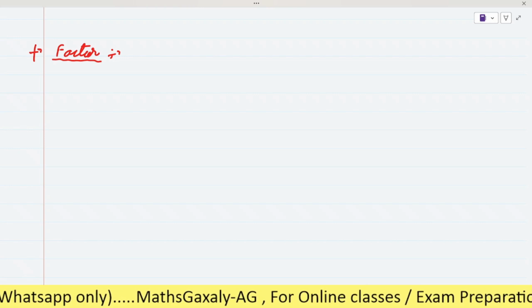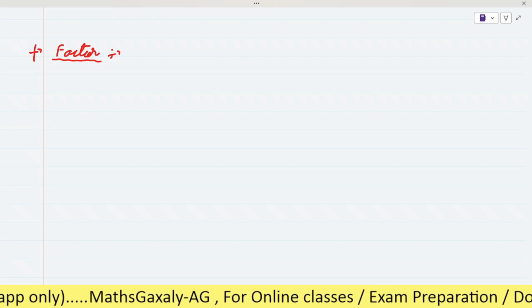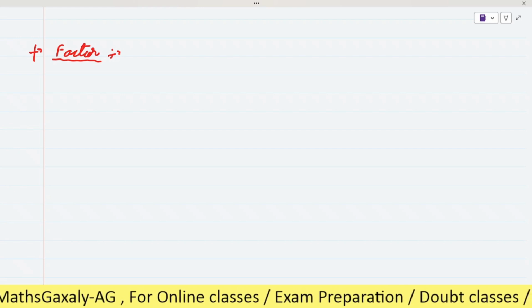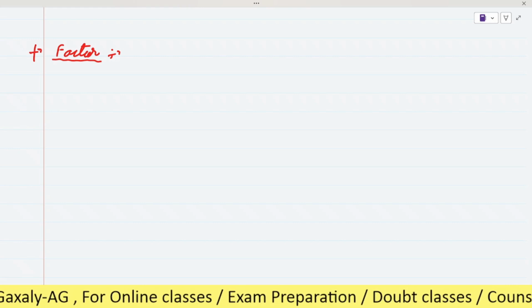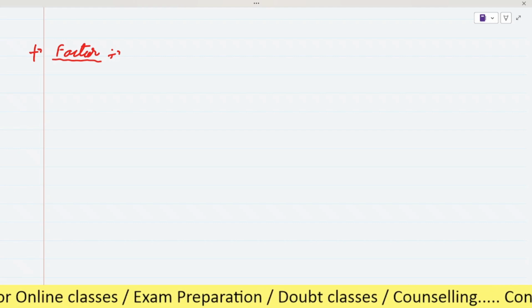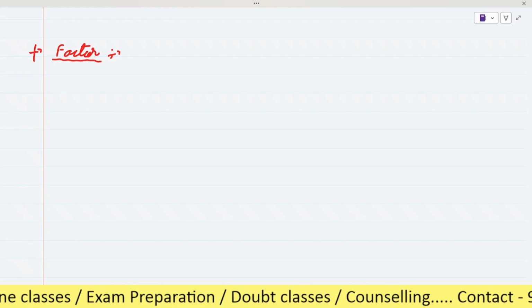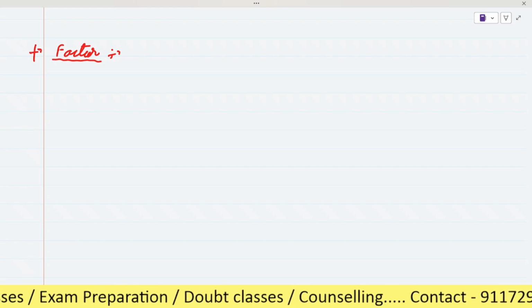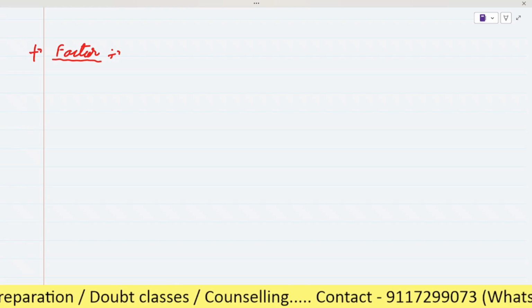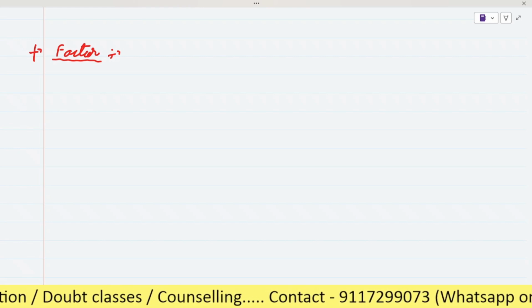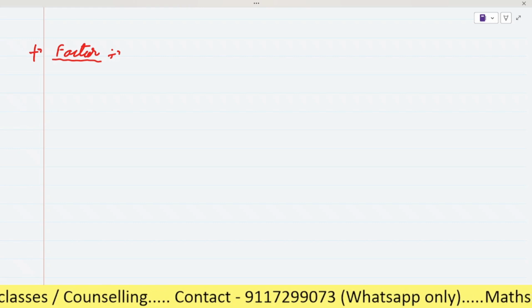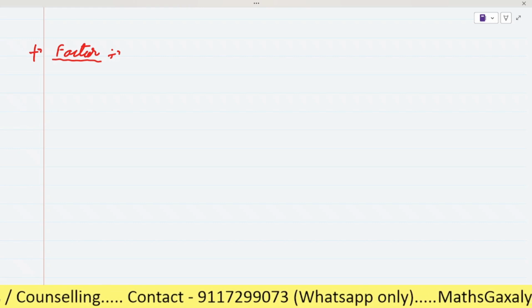Sir, for example, 2 multiplied by 2 is equal to 4. So 2 will be the factor. Yes, very good. So here we can say that the multiplicand and multiplier will be the factors of the product, right? Or in simple words, we can say that when a number divides another number, then the number which divides the given number will be known as the factor of the given number. Is it clear?